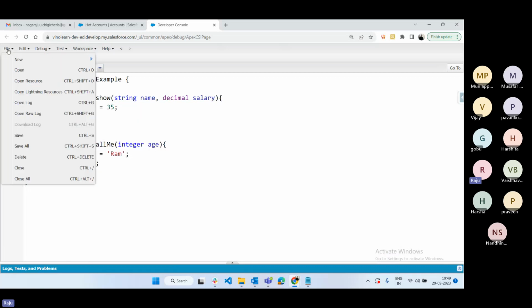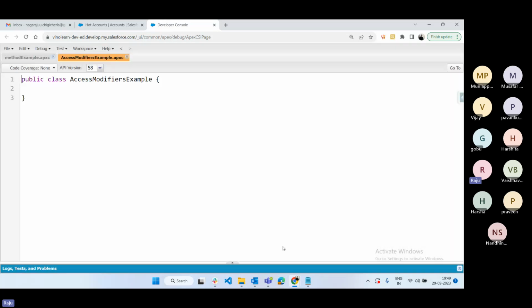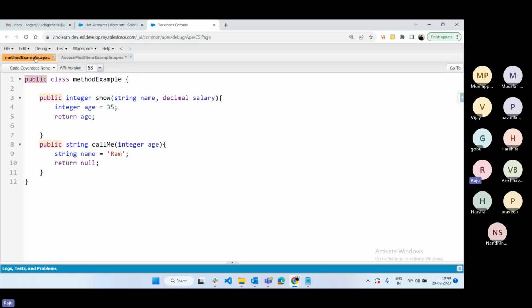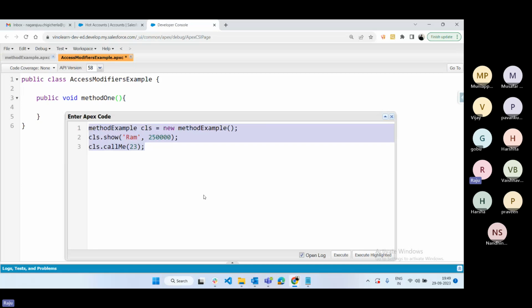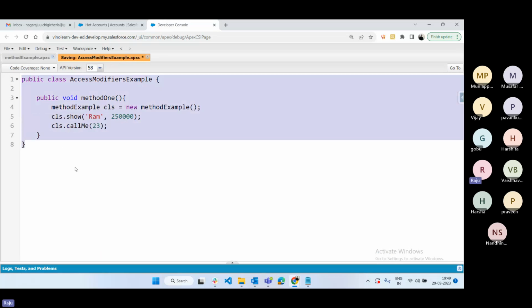See the example: open this and create an Apex class called access modifiers example. Suppose I want to execute this class, with public void and a method, something like method one. How to execute this class? Press Control E, and paste the same code you wrote inside the class. Then Control A, shift tab, and save.